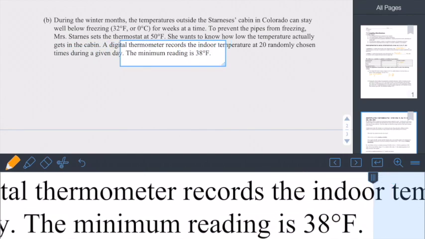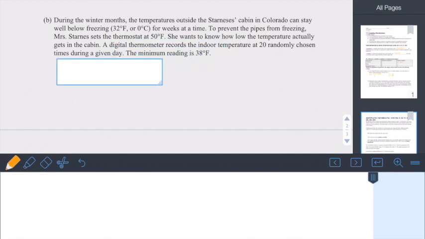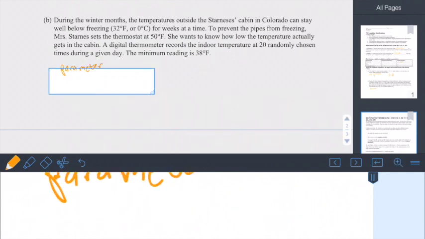So we're looking for the population. This is kind of a weird one that we'll never actually use. The parameter is the overall minimum temperature.